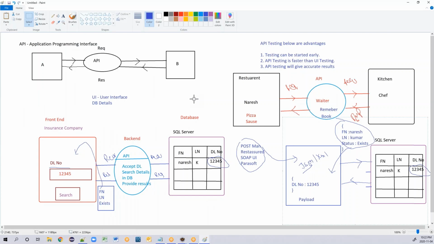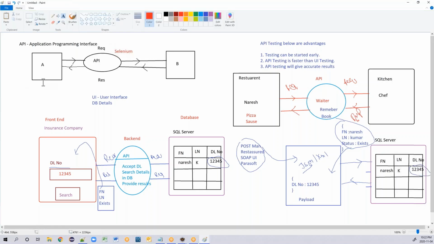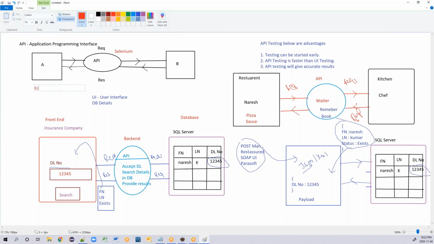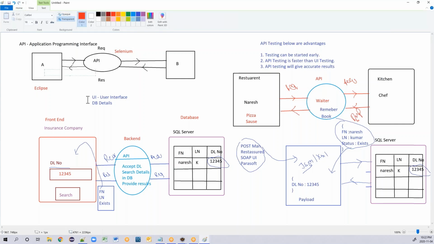Now where exactly is your Selenium sitting? Your Selenium is sitting here. Your Selenium, as I said, is an API, and that API is sitting here. If you compare with your entity A, your entity A is nothing but Eclipse. So your Eclipse will send a request saying, I want to close an application. Your Eclipse is sending an instruction that I want to close this application. This is your application.